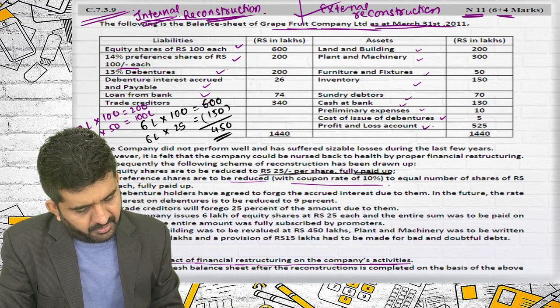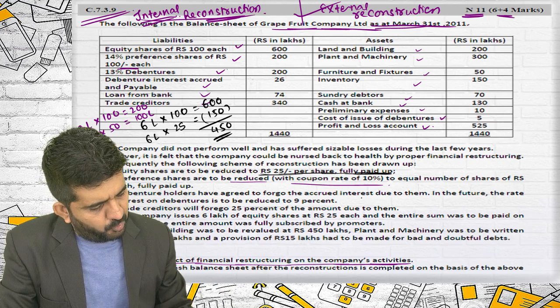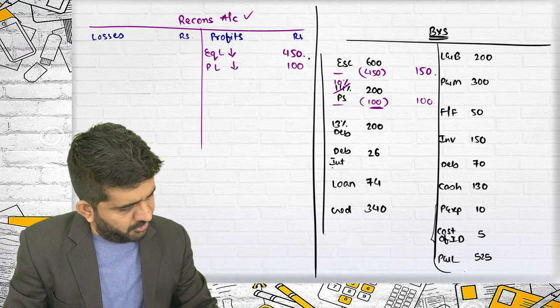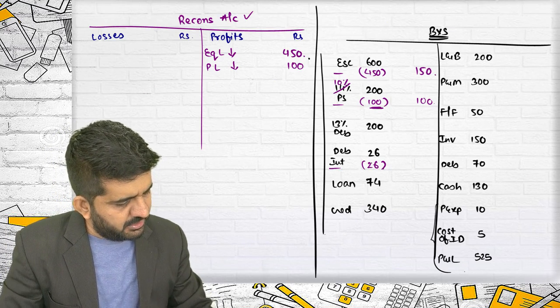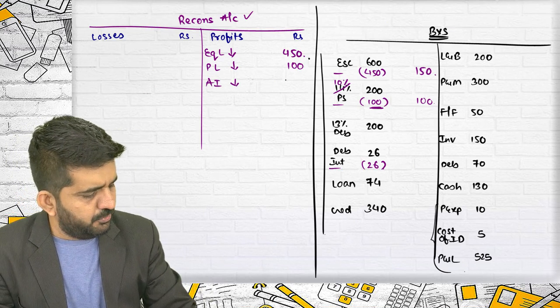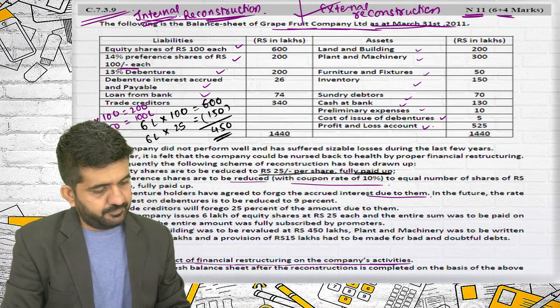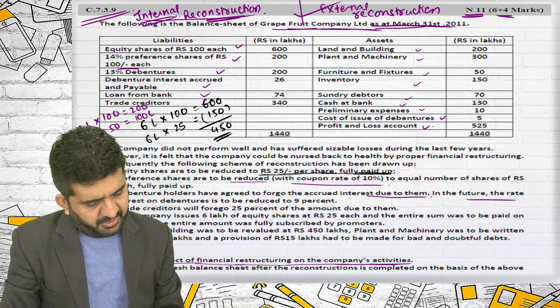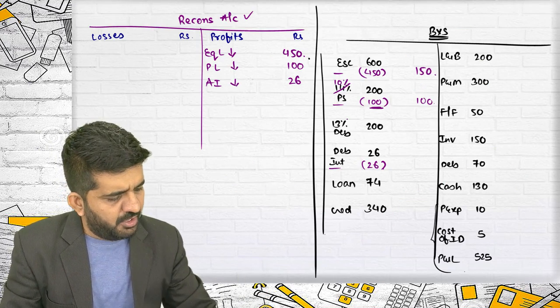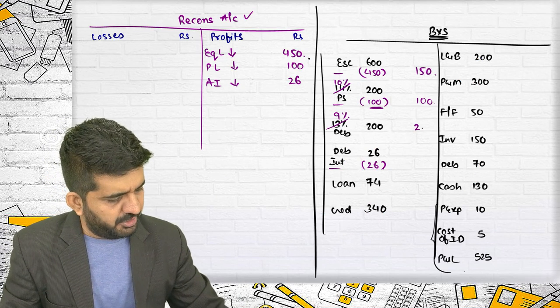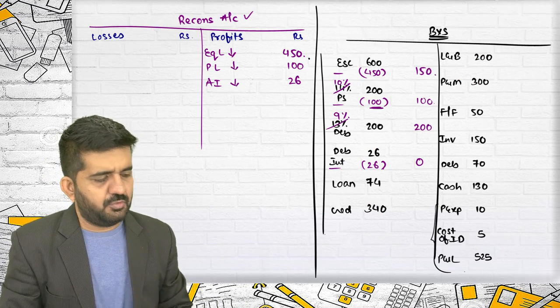Third, debenture holders have agreed to forego accrued interest due to them. What is accrued interest? 26. This will be benefit. Accrued interest liability reduced, 26. In future, the rate of interest of debenture is reduced to 9%. In future, it will be helpful. Right now, there will be only a change in rate, so there is no benefit over here. This will remain 200. This will become 0.